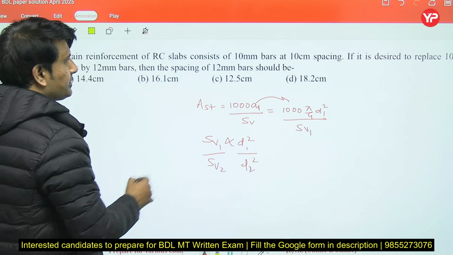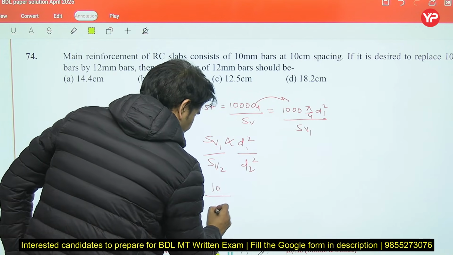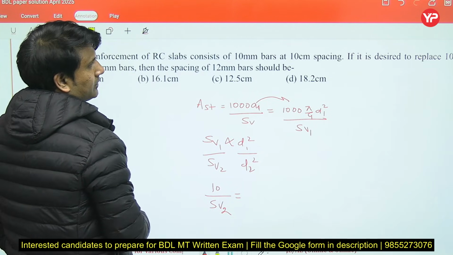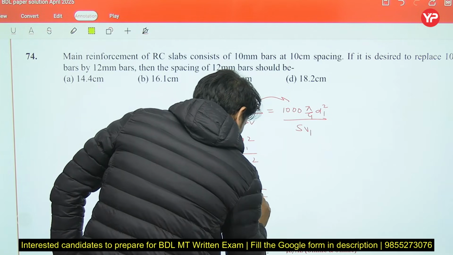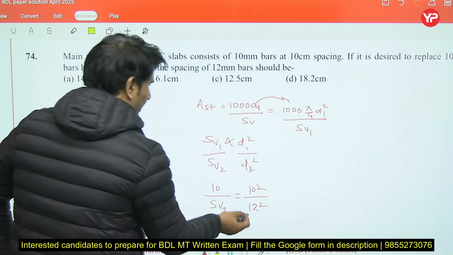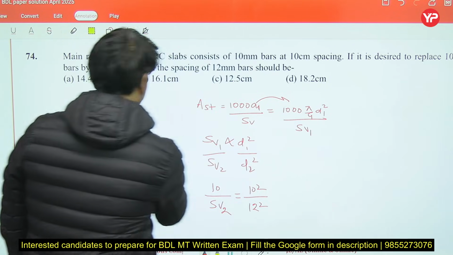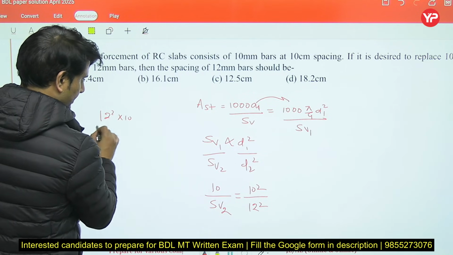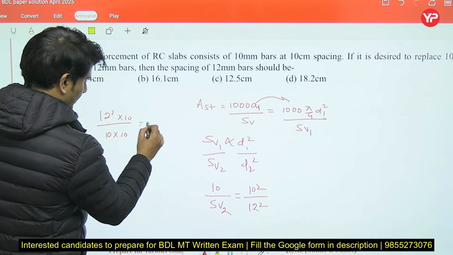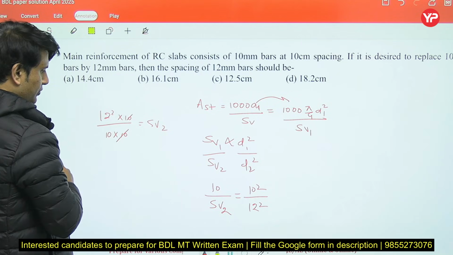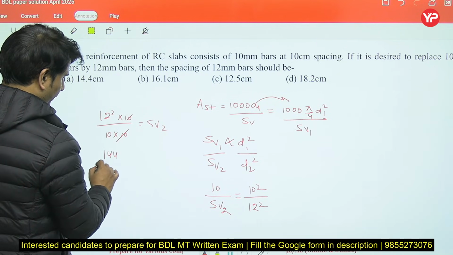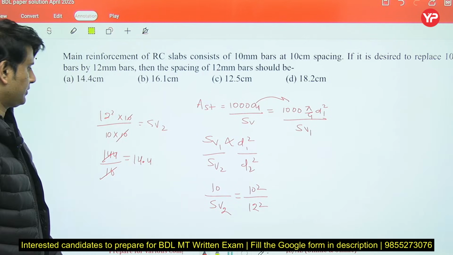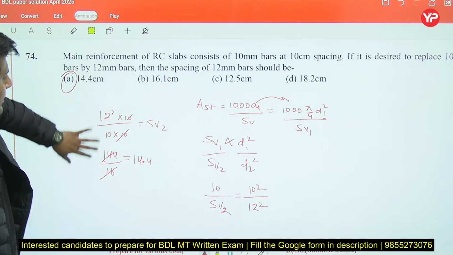They have given the spacing 10 for the first case. Sv2 we have to calculate. D1 is 10 mm and this one is 12 mm. So when you solve it, you get 12 square multiplied by 10 divided by 10 into 10. So 10 and 10 you can cancel out. This is 144 by 10. It will come out as 14.4. 14.4 centimeter will be the right answer.